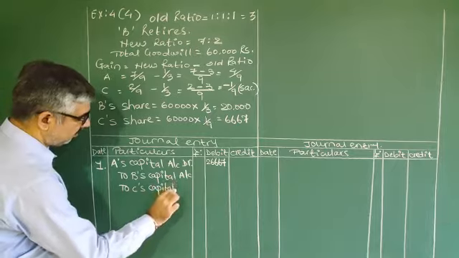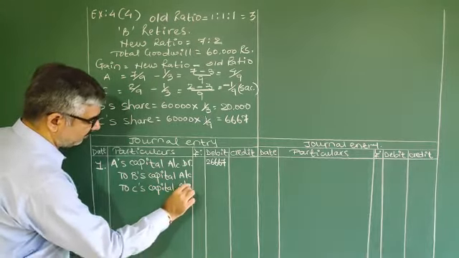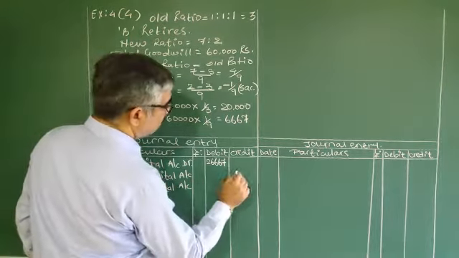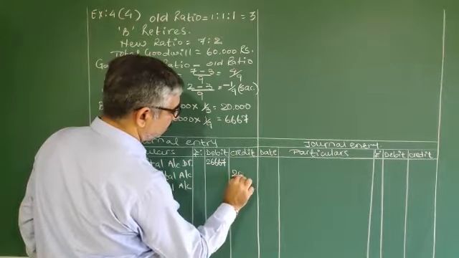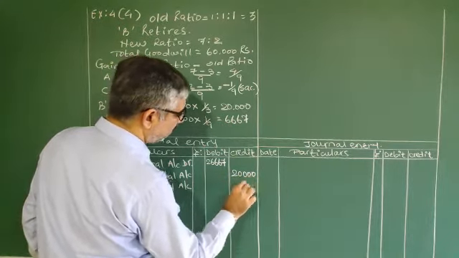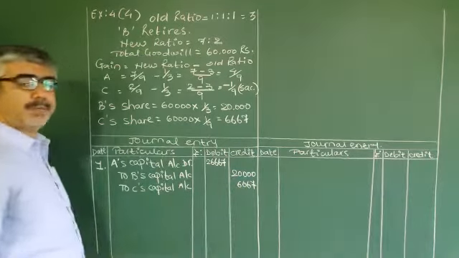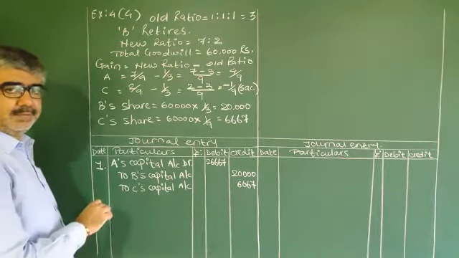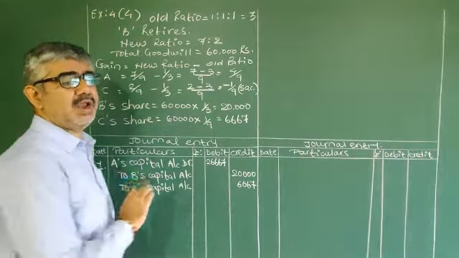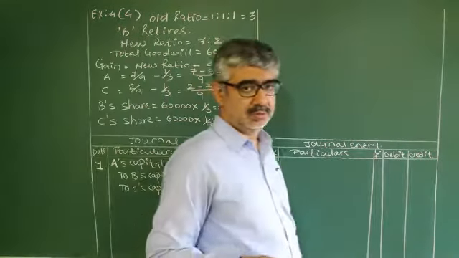Because C is sacrificing, the amount should be credited to C's account in that proportion. This is the only entry to be passed for goodwill.